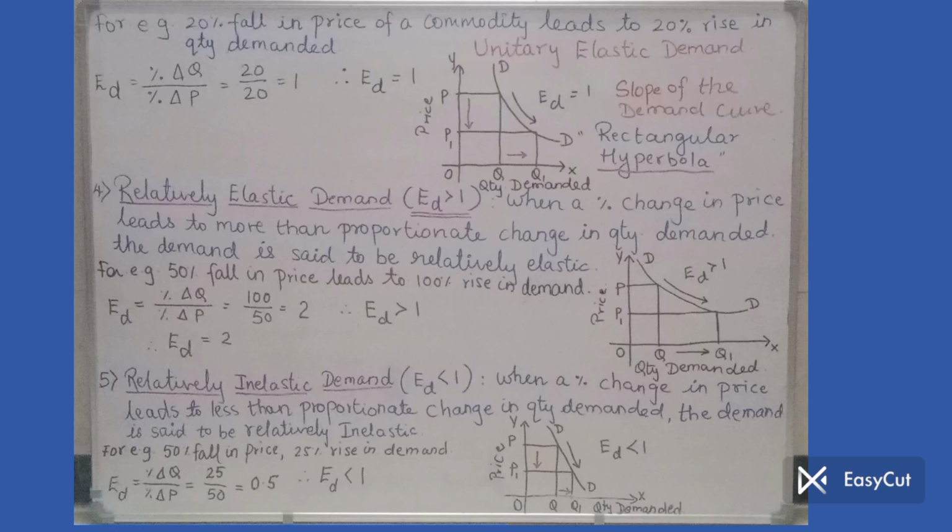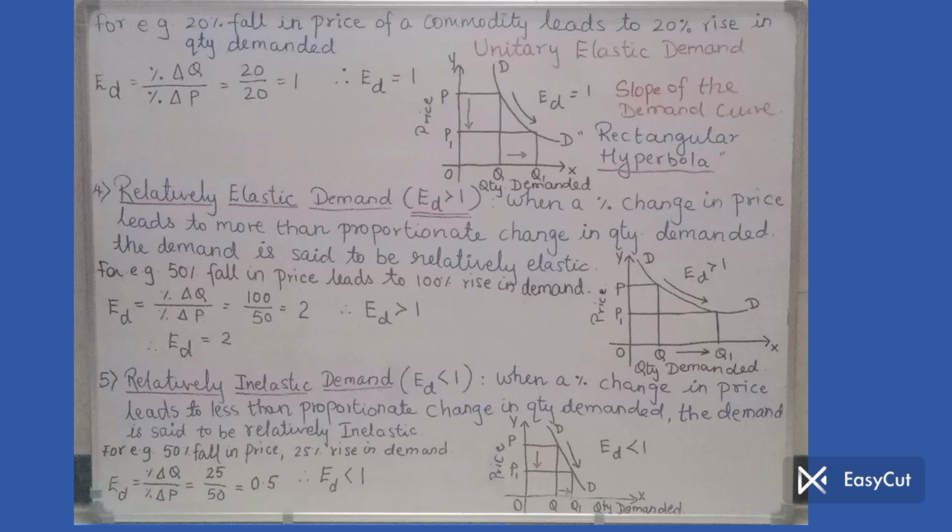Now let us explain this with the help of the alongside diagram. As usual, price on the y-axis, quantity demanded on the x-axis. OP, original price, and with the fall, the new price level we are getting is OP1. So I have shown it with the help of a downward arrow as usual. Then the quantity demanded rises from OQ to the point OQ1, which is also shown with the red color arrow, the right shift in the quantity demanded. And then we are getting this slope of the demand curve.